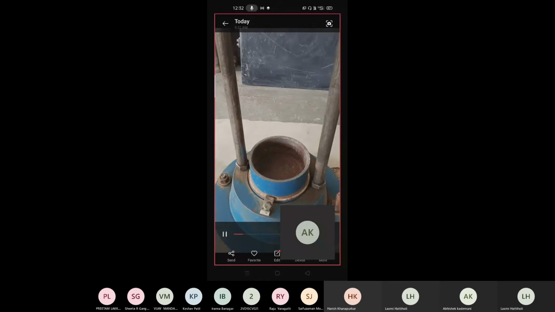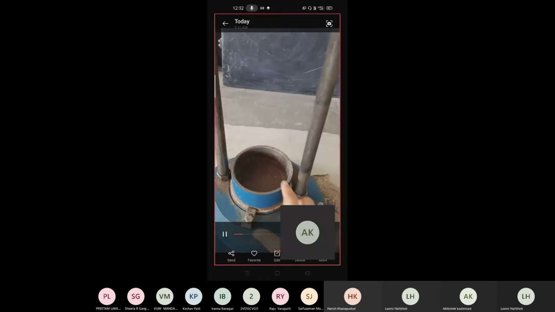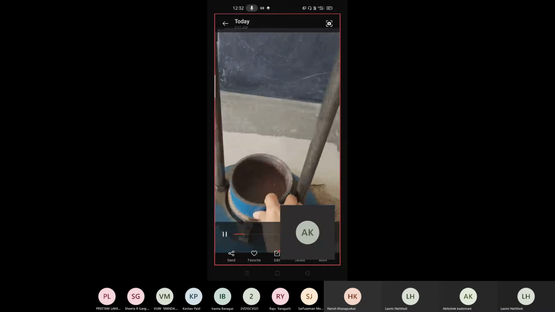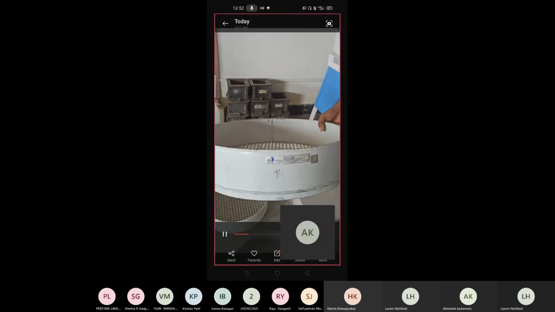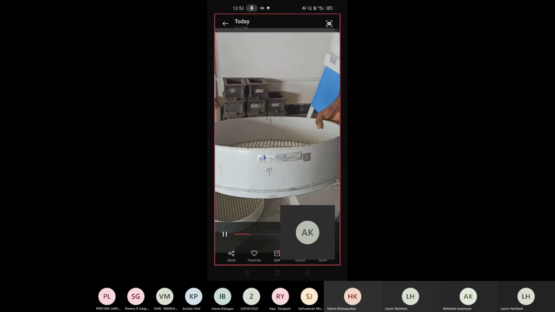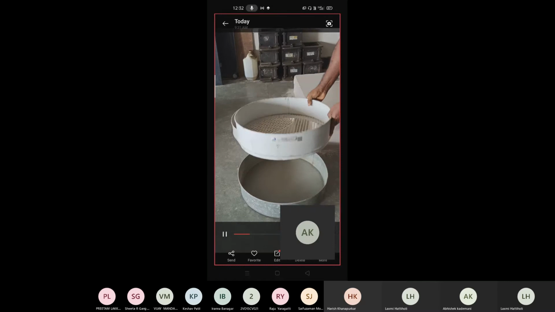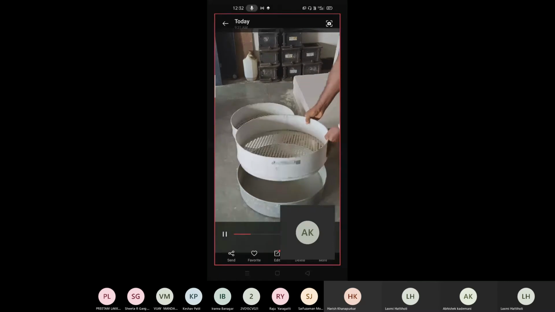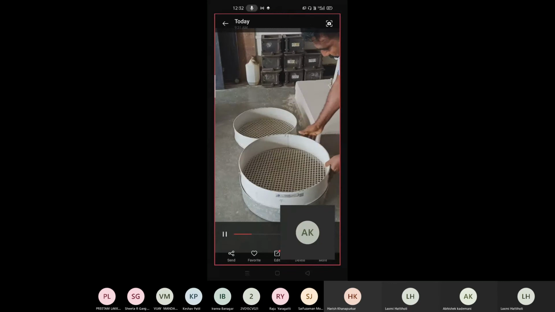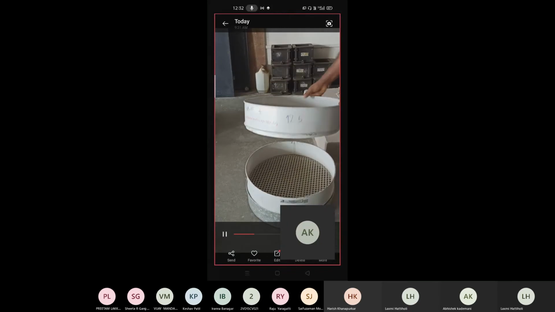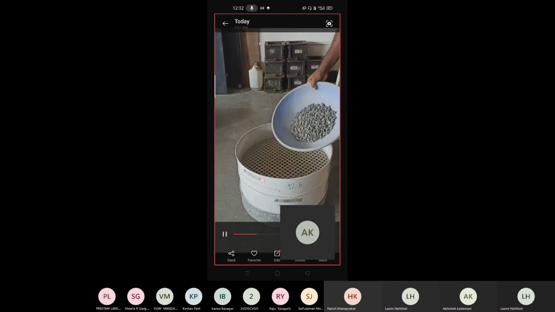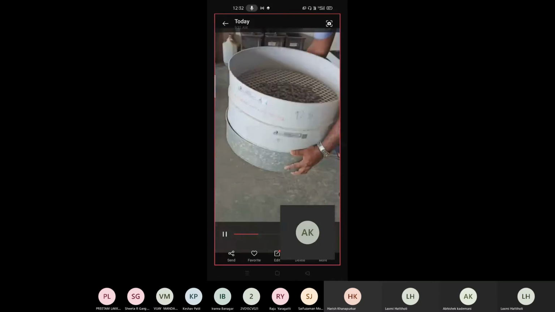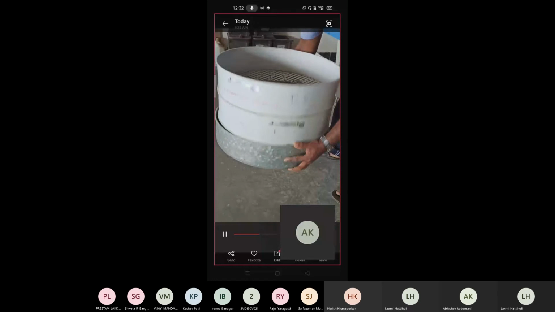This is not a measuring cylinder. This is a standard cylinder. There are two cylinders actually. Now this is the aggregate on which the test has to be carried out. As you can see here, a pan has been kept. Above the pan, 10 mm sieve. Next, 12.5 mm sieve is kept. I hope you know how the sieving arrangement is done. After 12.5, 10 and the pan is kept, pour the oven dried aggregate sample which you have taken, and sieve it for 2 minutes continuously.